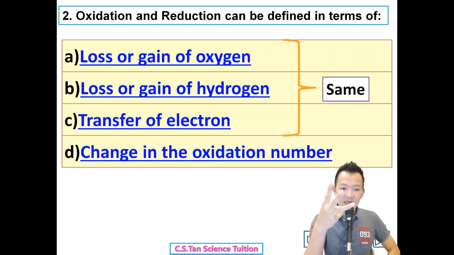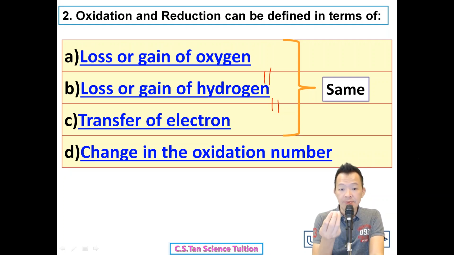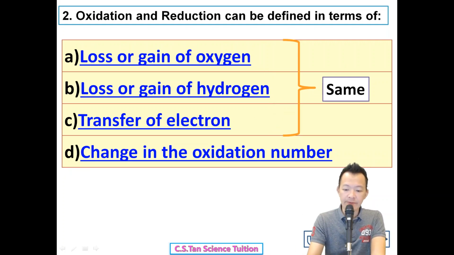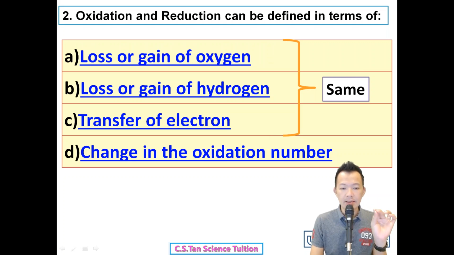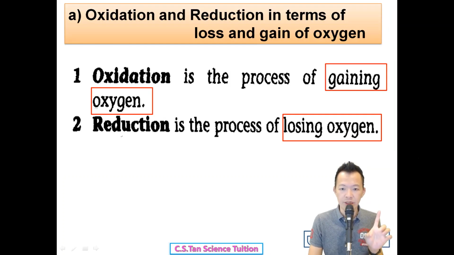Okay, this is your notes. For A, B, and C, the first, second, and third terms, actually they are the same. Loss or gain of oxygen, loss or gain of hydrogen, are actually equal to transfer of electron. In the future, in chapter 3, this part will be discussed more, and these two parts will seem to disappear, because they are all the same. I'll prove it to you. Transfer of electron is actually the same as loss or gain of oxygen, and the same as loss or gain of hydrogen.